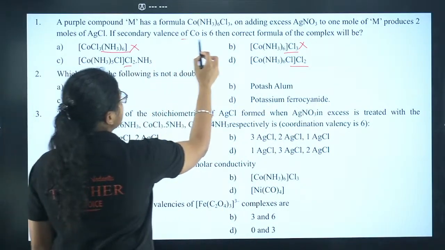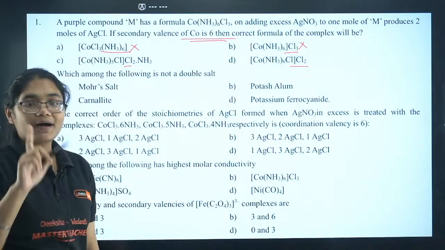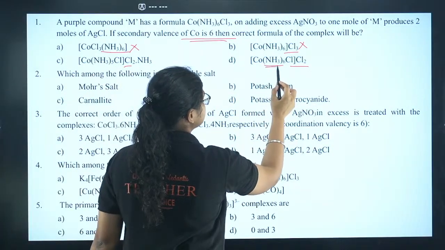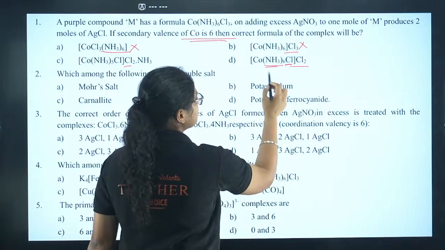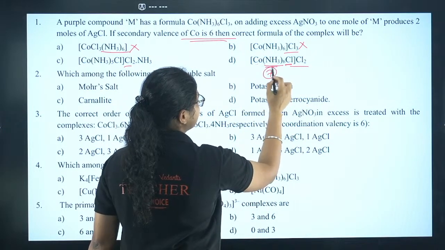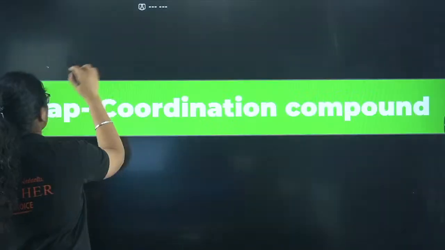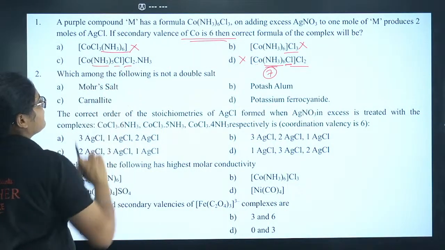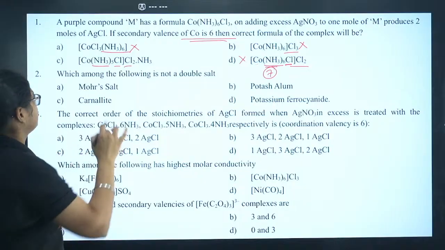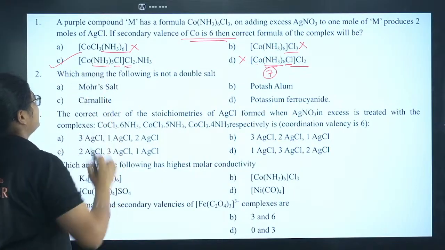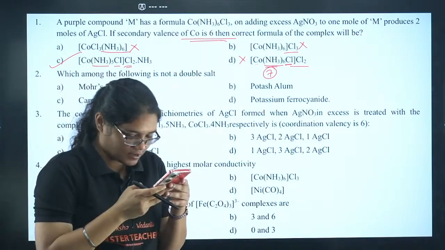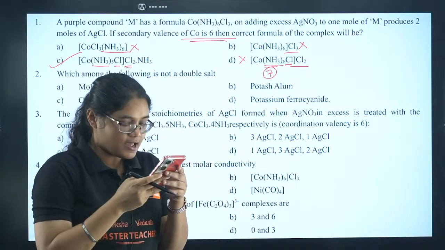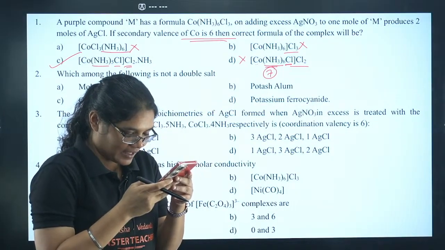What is the next statement given? If the secondary valency of cobalt is 6, that means cobalt should form only 6 bonds. Here, if you see, cobalt is having 6 NH3 and 1 Cl. So the total secondary valency of cobalt is 7 here, which is also wrong. So that is why, here, if you see, cobalt has 5 NH3 and 1 Cl. So 6 is the coordination number and 2 Cl are also outside. So option number C is the correct answer. Yes, Nishant, Prakriti, Advait, Shailaja, Rahul, Nishant, KMC, all of you are absolutely correct.